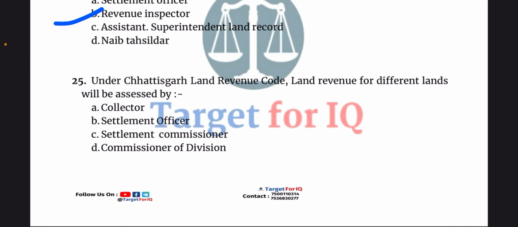revenue inspector. Next question, under Chhattisgarh Land Revenue Code, land revenue for different lands will be assessed by. The options are A. collector, B. settlement officer, C. settlement commissioner or D. commissioner of division. The correct answer is option B.